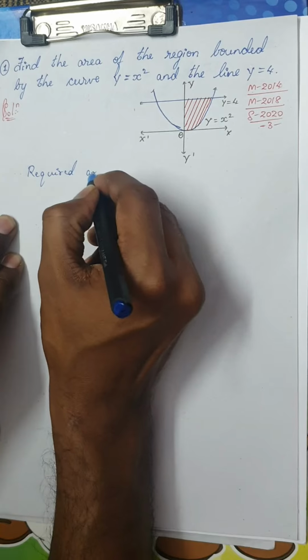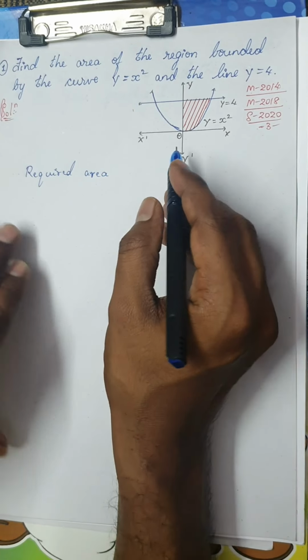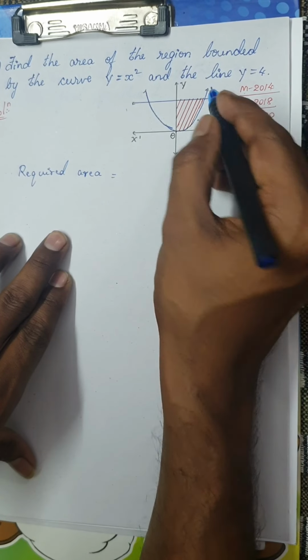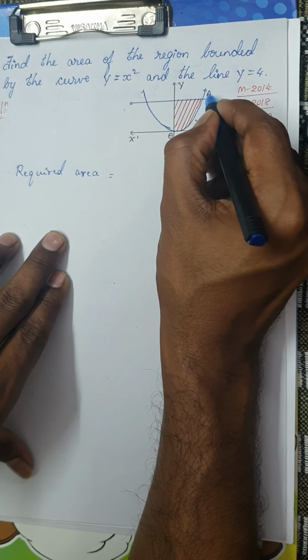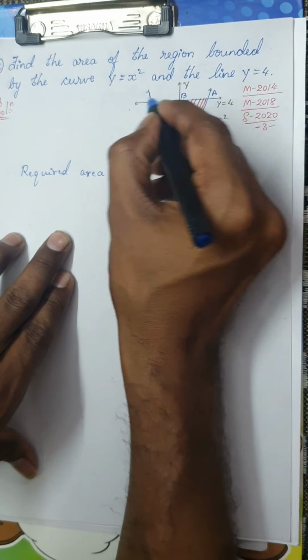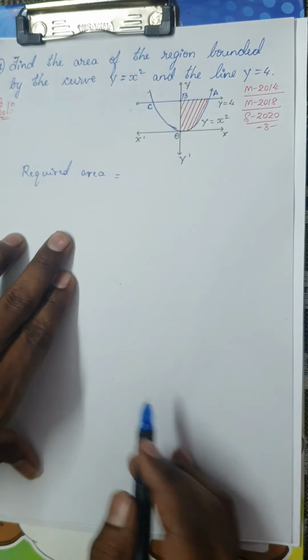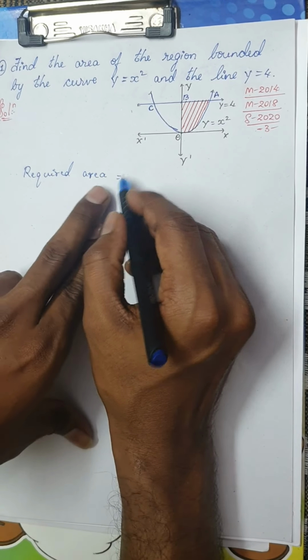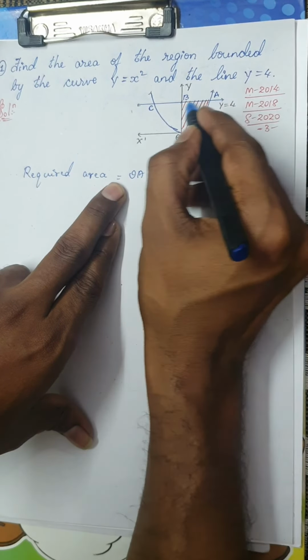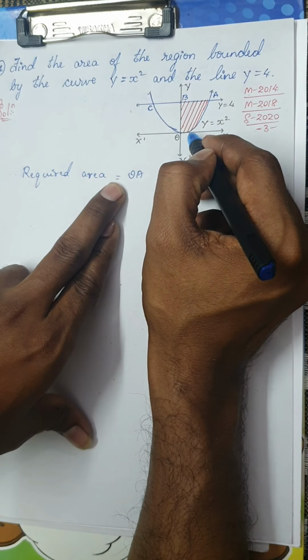So required area is equal to, what is the required area? If this is origin O, let me take this point as A, and if I take this point as B and this is C. Actually what I want is the required area O, A, B, C, O. Actually, please be careful.